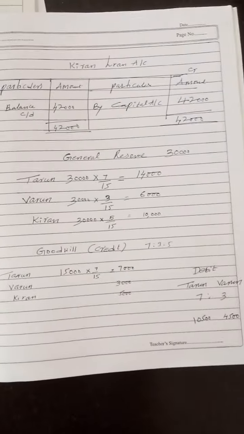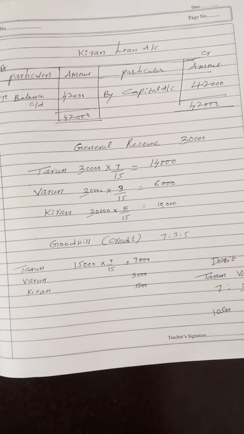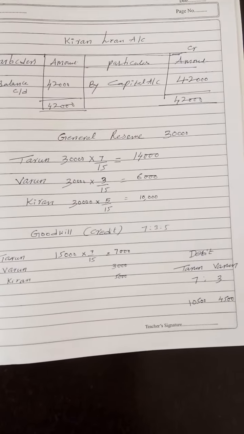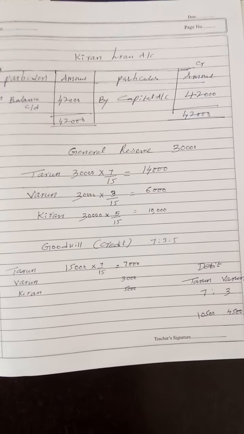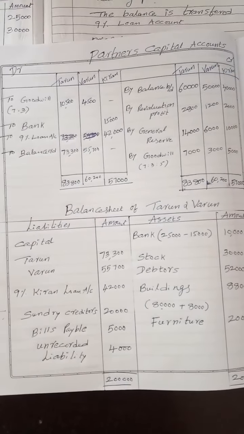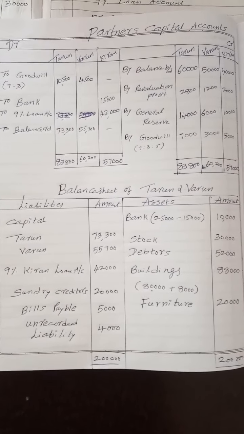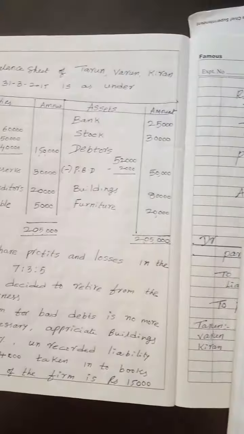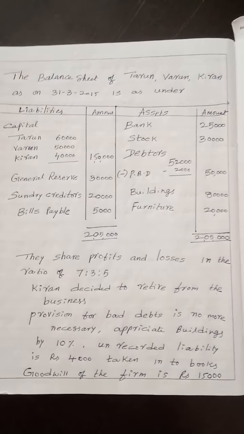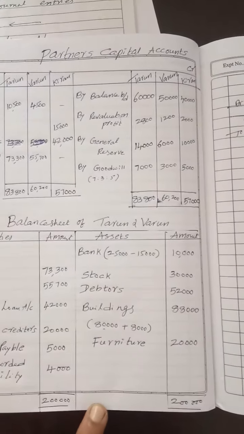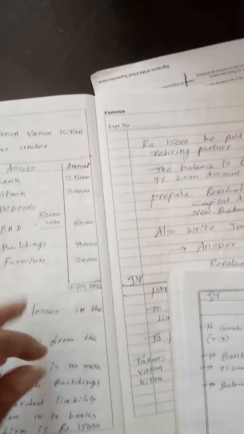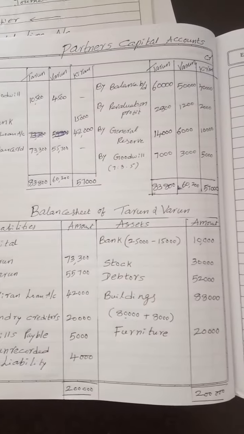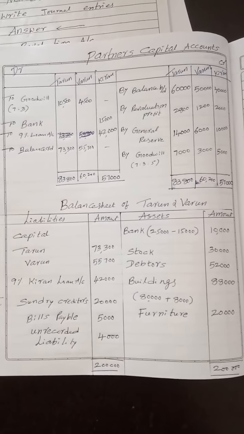So this is all working notes, how I distributed general reserve and how I distributed goodwill and all. You can see, my dear students. Afterwards, we need to prepare a balance sheet with new changes. The bank account balance is 25,000, as you know, it is given in the question. But 15,000 is paid immediately to the retiring partner, so 10,000 is the balance. Stock is there, debtors 52,000 total amount I have taken because there is no need of the provision. Then buildings 80,000 plus 8,000.